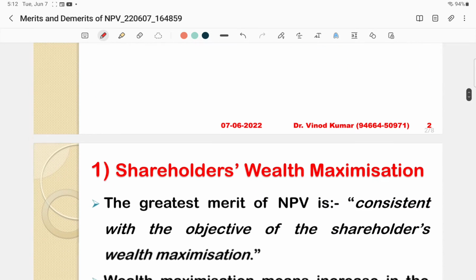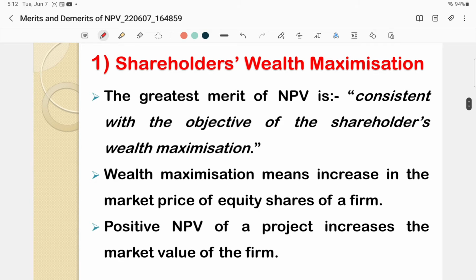So first one is shareholder wealth maximization. You know that shareholder wealth maximization is the basic objective of financial management. So the NPV method, which is based on time value of money concept, and the greatest merit of NPV is it is fully consistent with the aim or objectives of the shareholder wealth maximization.